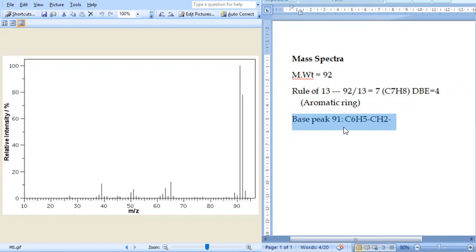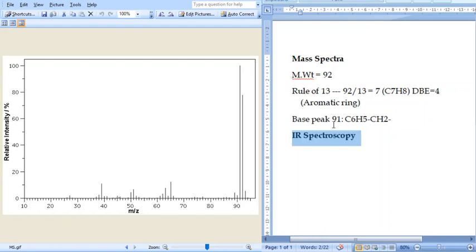The base peak is at 91. Whenever there is a base peak at 91, it is due to the tropylium ion that we know already. Tropylium ion is formed when this kind of structure is there, and therefore this could be the structure of the fragment at 91, the most stable fragment. And 92 is the molecular weight. What you can do is just add one more hydrogen. We can do nothing else, and therefore it may be toluene. By seeing the mass spectra, we can say it is toluene.